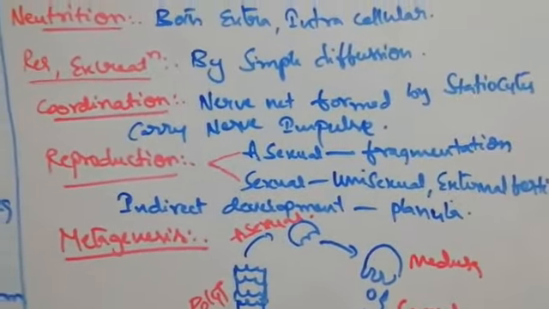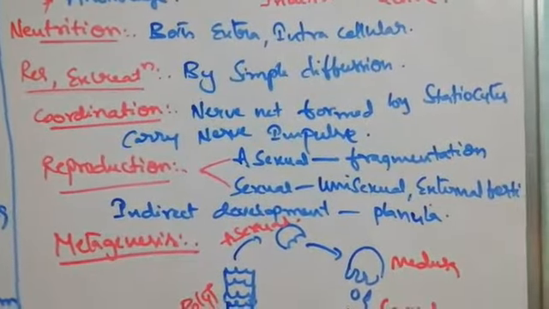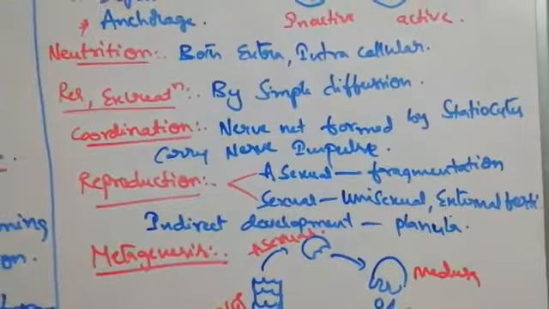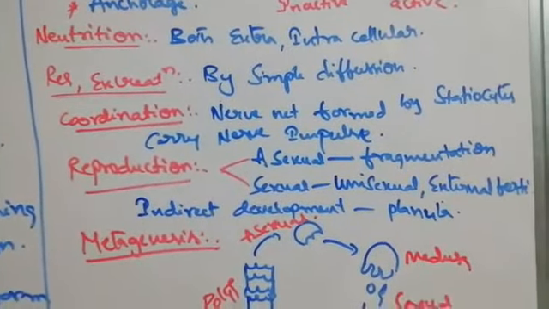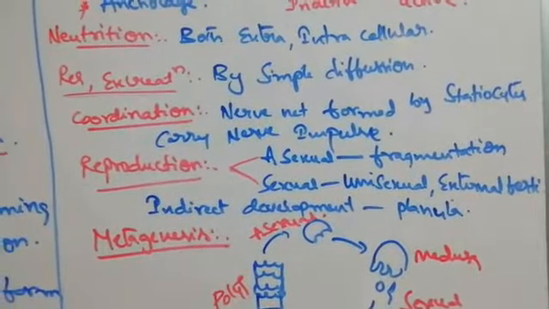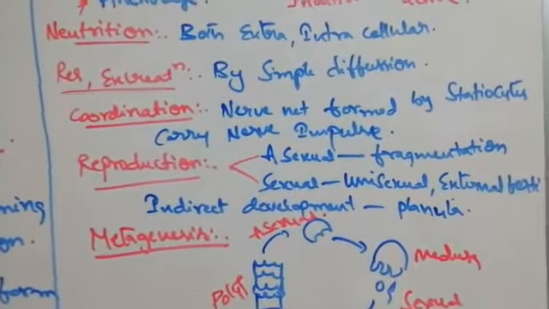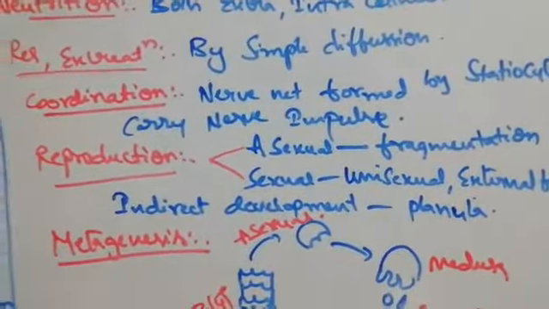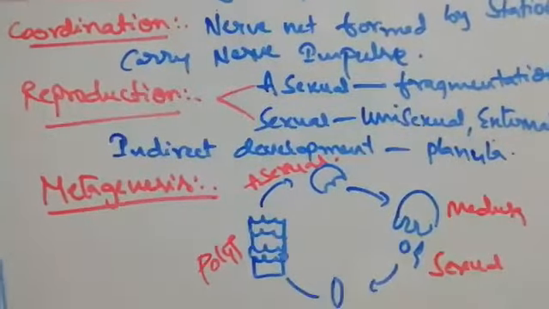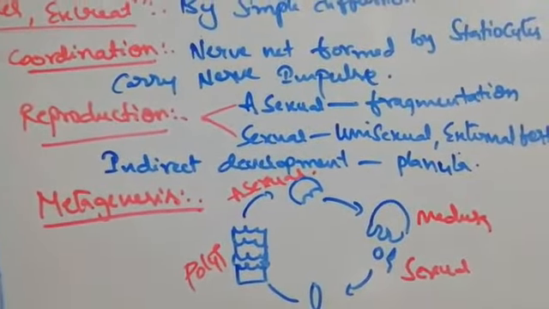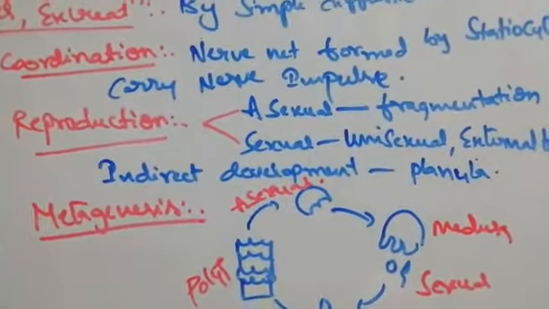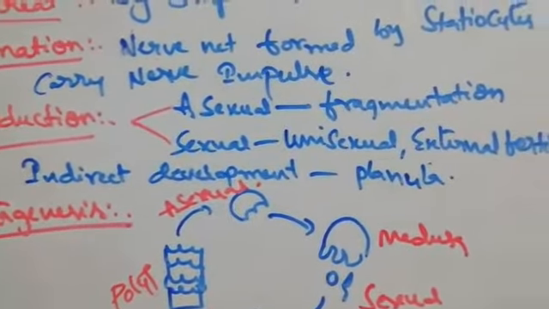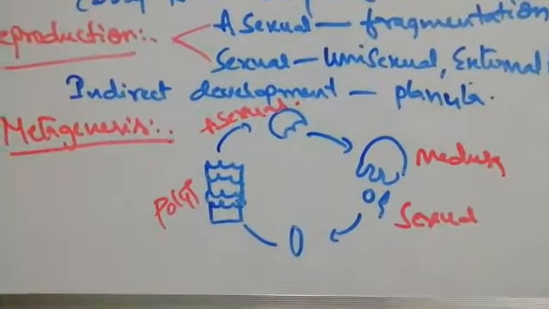In sexual, it is unisexual, that means only one, male is separate, female is separate. Bisexual means both are present in a single organism. Fertilization is external, outside the body. Development is indirect, that means a larval stage is present, and the name of the larva is planula.